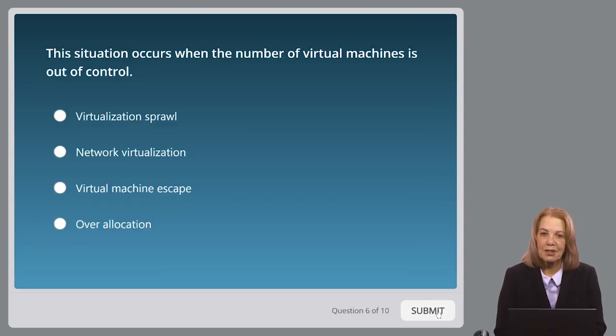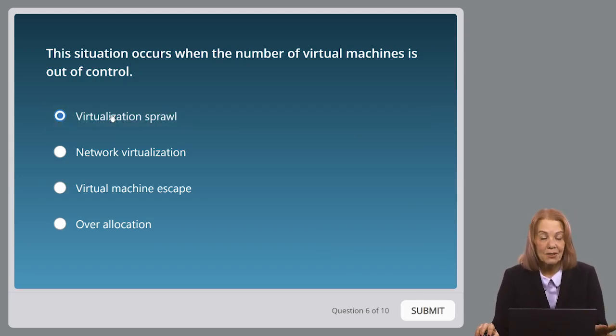This situation occurs when the number of virtual machines is out of control. Is this virtualization sprawl, network virtualization, virtual machine escape, or overallocation? I don't think you should even have to put me on pause for this one. You know this answer. What is it? Well, when the number of virtual machines is out of control, we refer to that as virtualization sprawl.